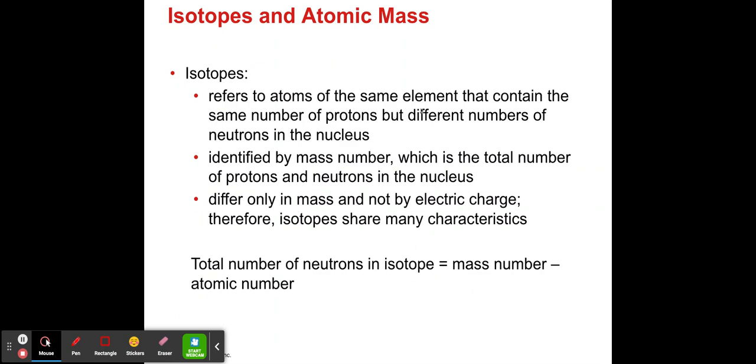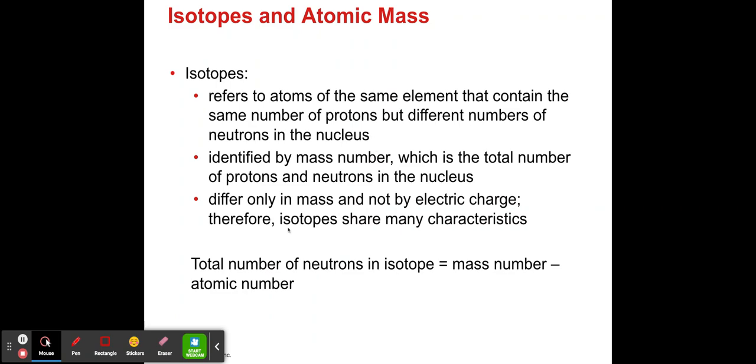Isotopes refer to atoms of the same element that contain the same number of protons but a different number of neutrons. So just remember that isotopes are atoms of the same element. They have the same number of protons but different numbers of neutrons. They are identified by the mass number, which we are going to learn very soon, which is the total number of protons and neutrons. If you want to know the mass number, you add the number of protons plus the number of neutrons. So if in a nucleus you have 5 protons and 5 neutrons, then the mass number is 5 protons plus 5 neutrons, which is 10.